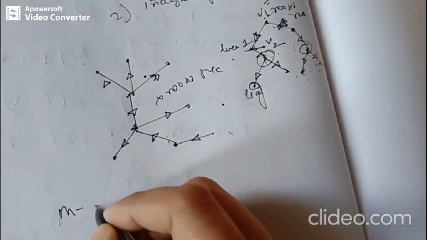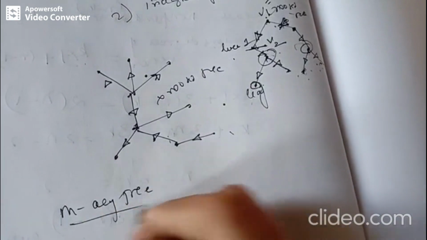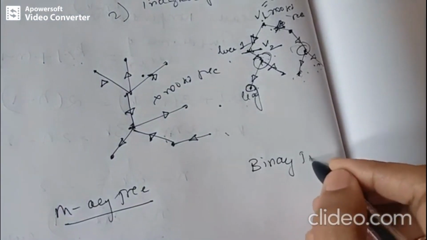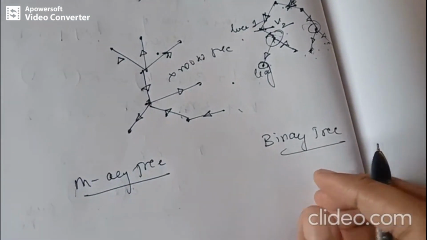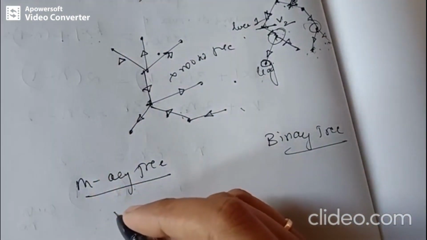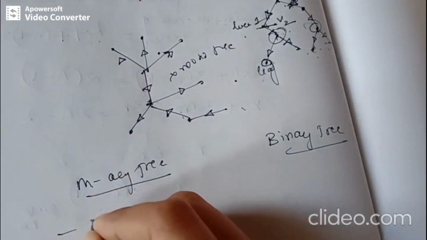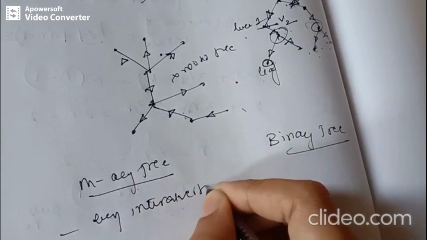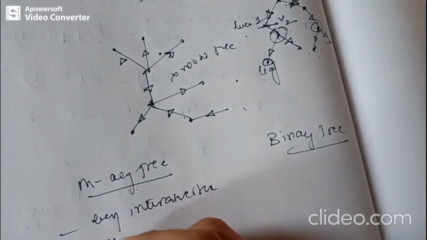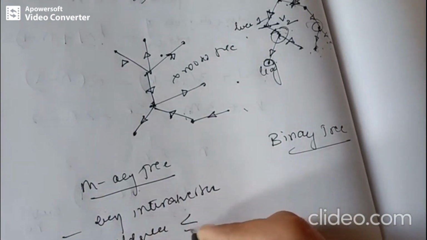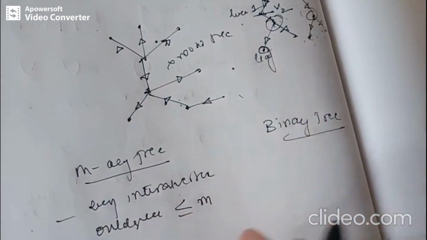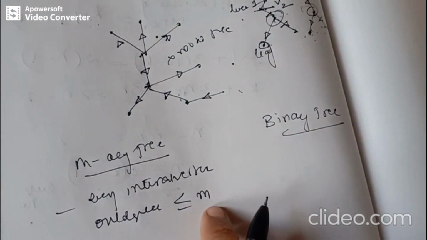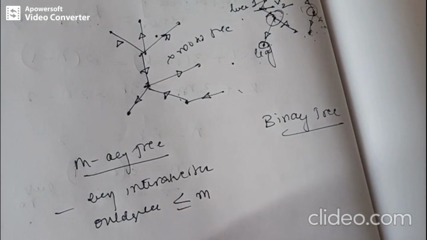Next we will talk about the M-ary tree. What is this M-ary tree, and what is meant by a complete M-ary tree as well as a binary tree? A rooted tree T is called an M-ary tree if every internal vertex has out degree less than or equal to m. That is, every internal vertex of the tree has at most m children. So let's take an example.